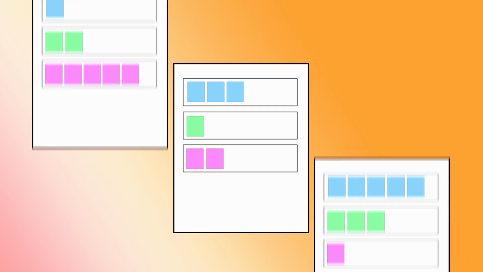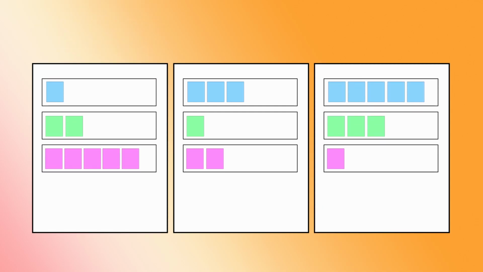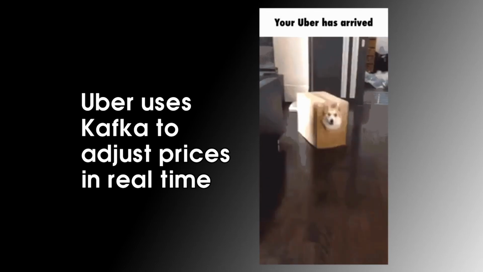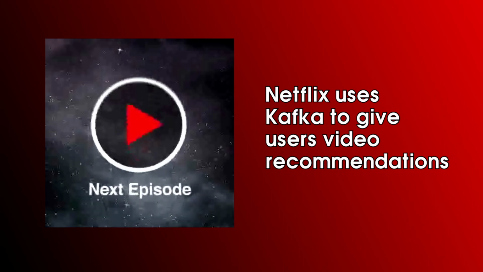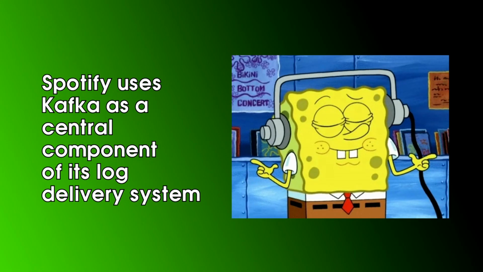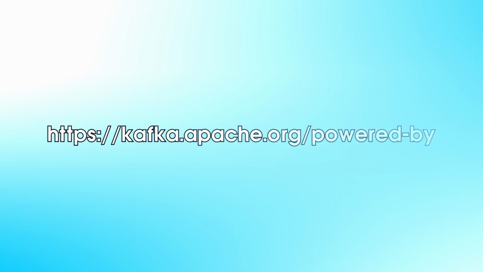Brokers are responsible for the main processing tasks and form a cluster spread across different servers for resiliency and data replication. Many big companies are using Kafka. Uber uses Kafka to adjust prices in real time. Netflix uses Kafka to give users video recommendations, and Spotify uses Kafka as a central component of its log delivery system. I will put a link in the description below so you can see how other companies are using Kafka.